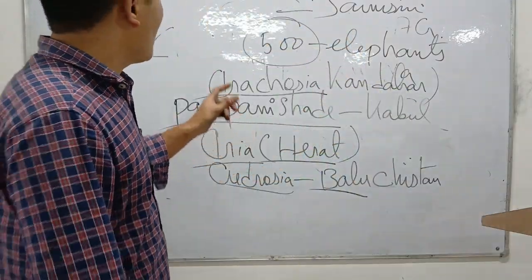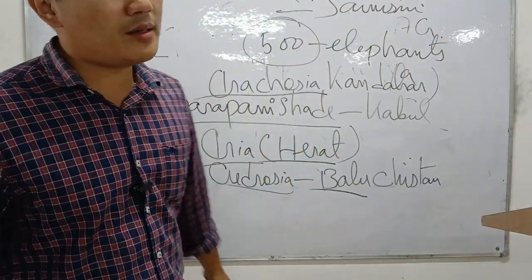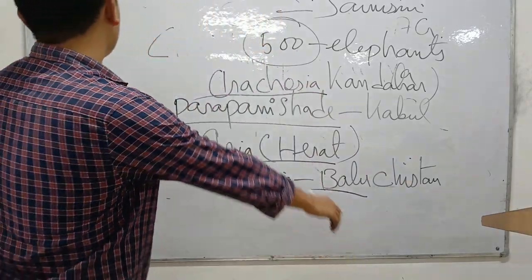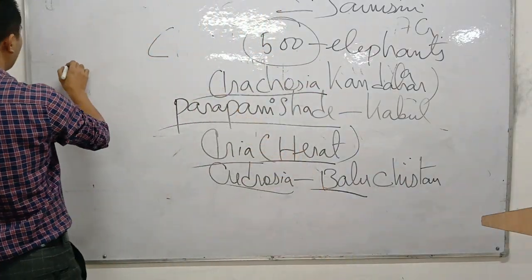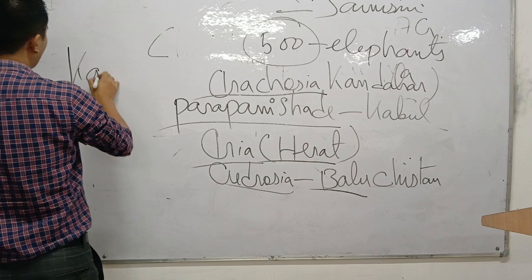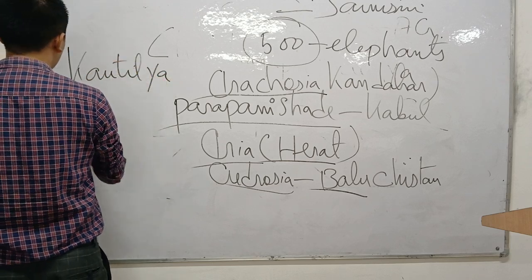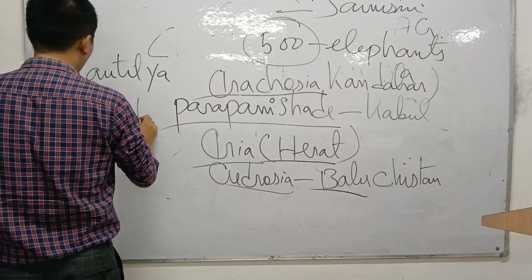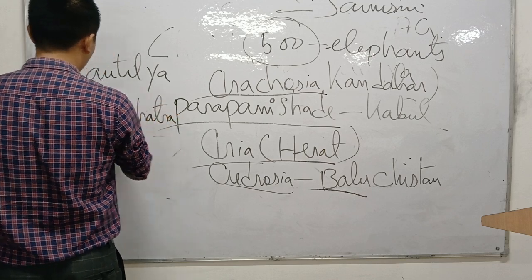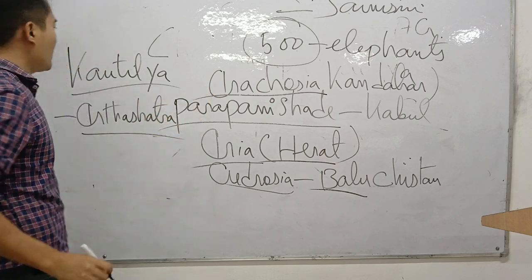And remember, in Chandragupta Maurya's time, you will find one important person known as Kautilya. This is too important.